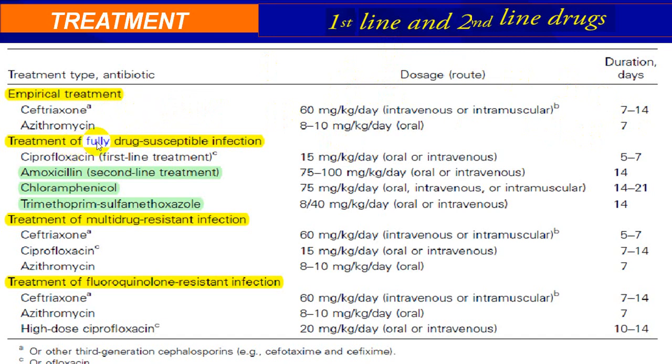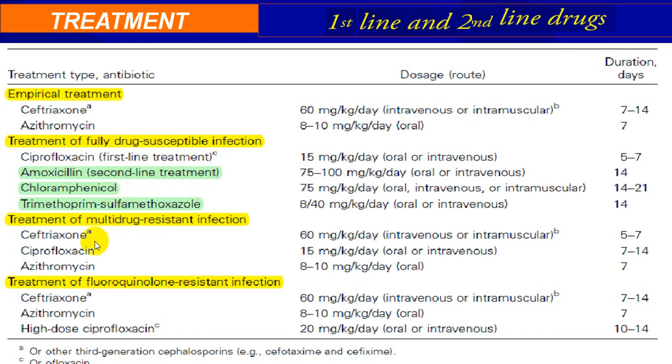So treatment of fully drug susceptible infection should be done, and the most common first line of treatment is ciprofloxacin. Second line of treatment is amoxicillin. Chloramphenicol should be used with little caution, and sulfa with trimethoprim is another group of drugs which is a choice, particularly as a second line of treatment.